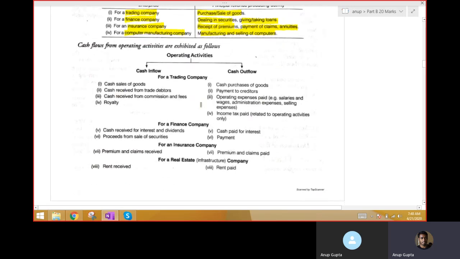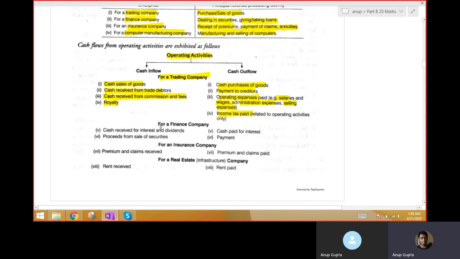Having said that, operating activity for a trading company will include inflows like cash sales, cash received from debtors, commission and fees received, and royalty. The outflows for a trading company would be purchases, payment to creditors, and operating expenses like salary, wages, administration and general expenses, stationery, selling expenses, and income tax paid. These will be the normal operating activity.